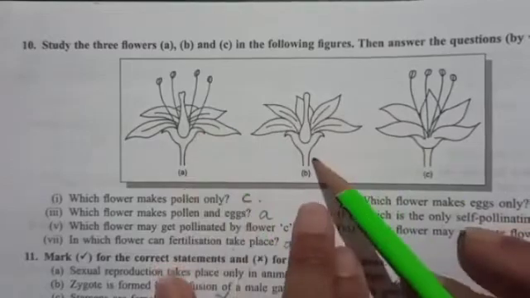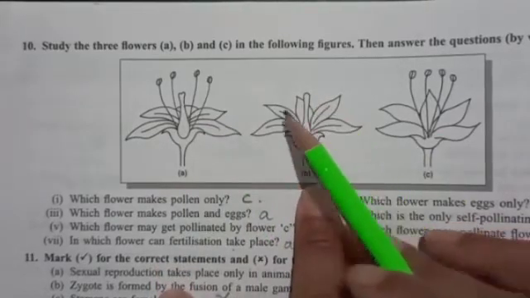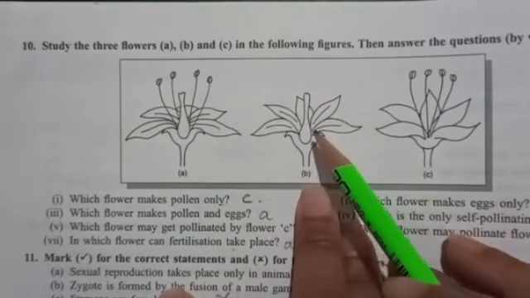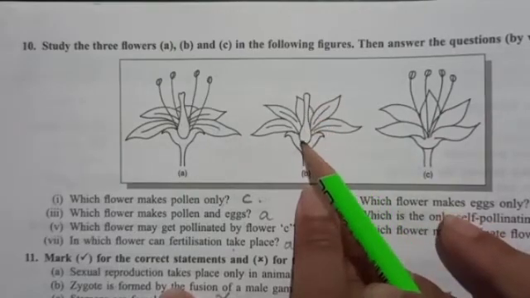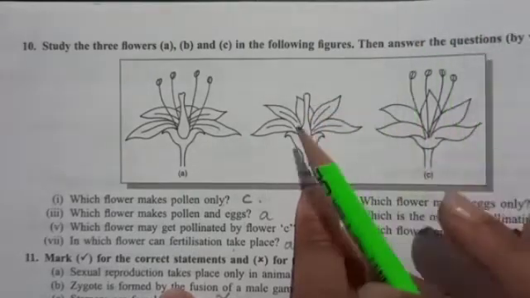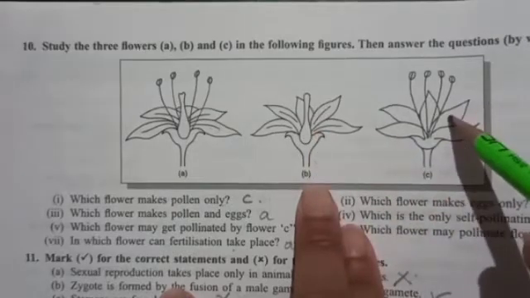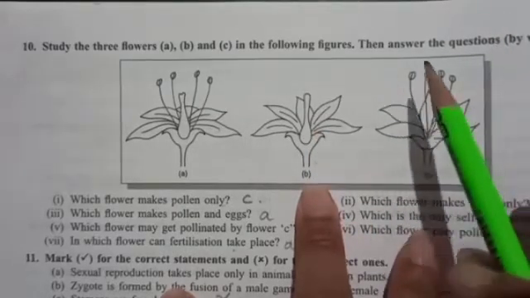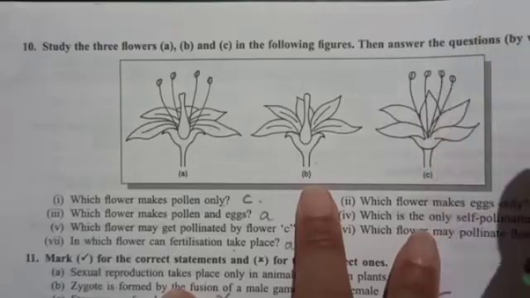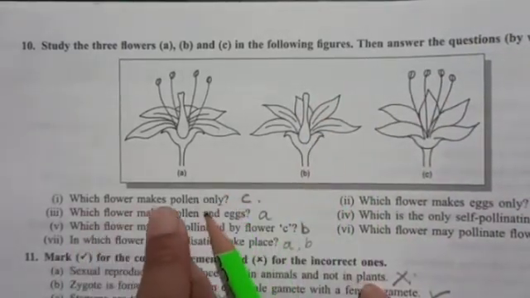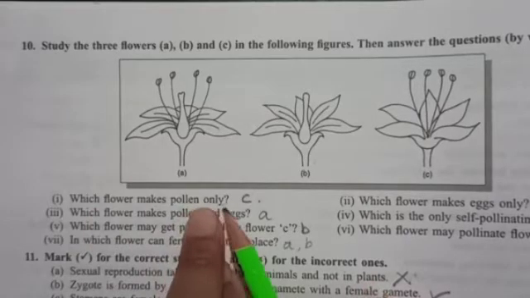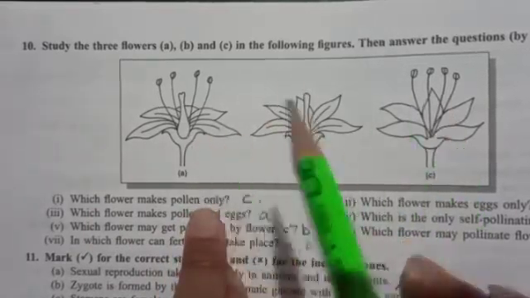The second one is the incomplete flower, also unisexual. Why? Because the female reproductive part is present, not the male reproductive part. So this is unisexual. This is also unisexual and incomplete flower, because here only the male reproductive part is present. Now let us answer this. Which flower makes pollen only? So out of these, which flower makes pollen only?